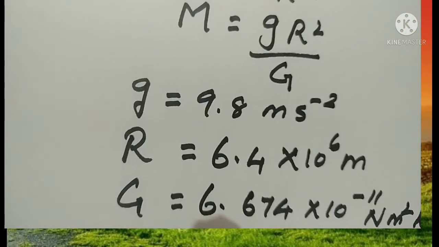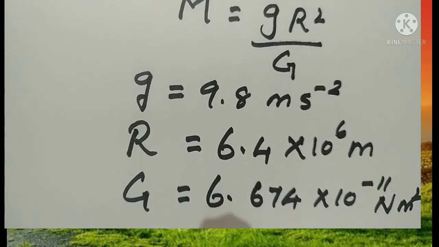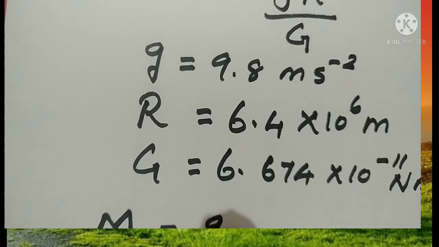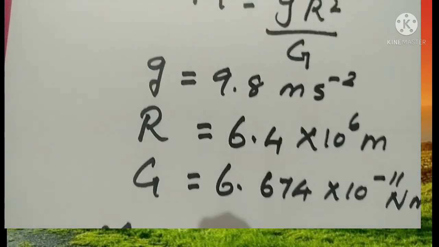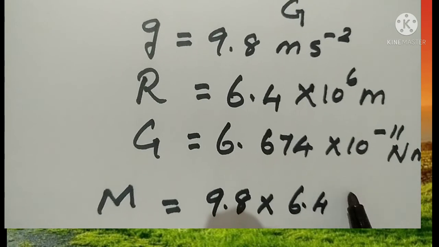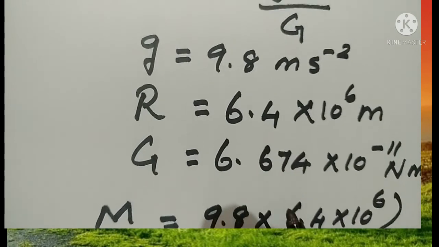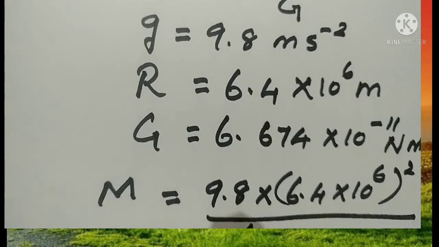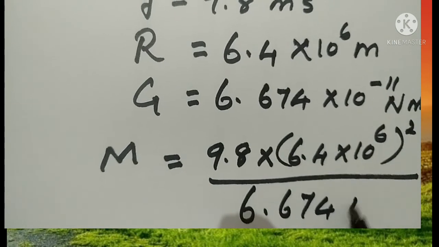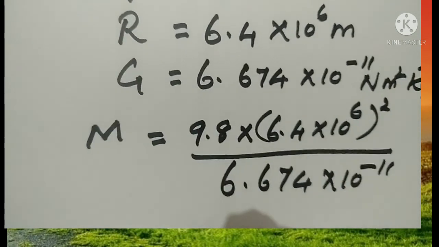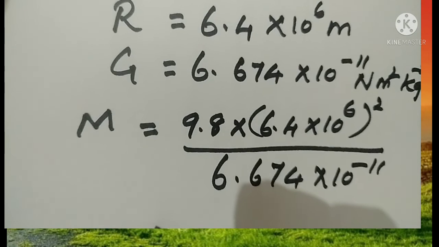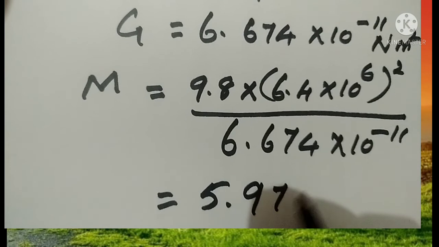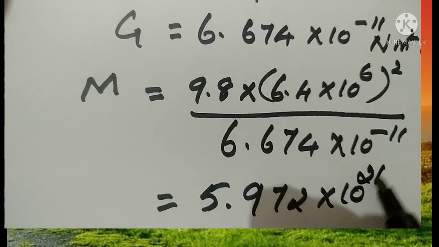So if you substitute all these values here, we can get the value of the mass of the earth. Mass of the earth M is equal to g, whose value is 9.8, into R, radius 6.4 into 10 to the power 6, the whole square, divided by the gravitational constant 6.674 into 10 to the power minus 11. If you simplify all this, we get the mass of the earth as 5.972 into 10 to the power 24 kilogram.